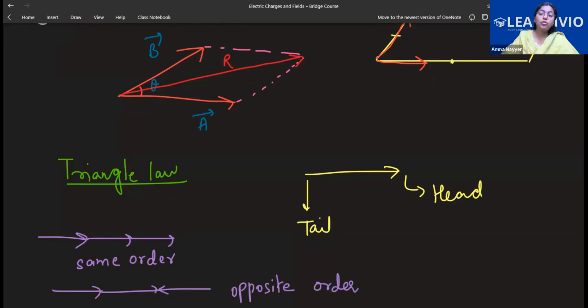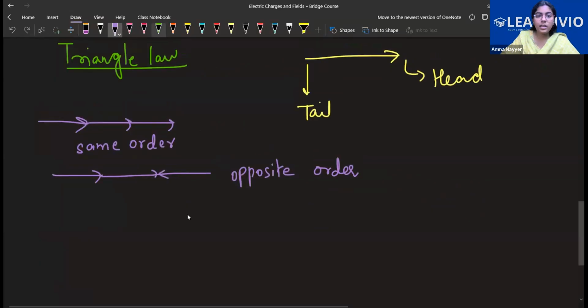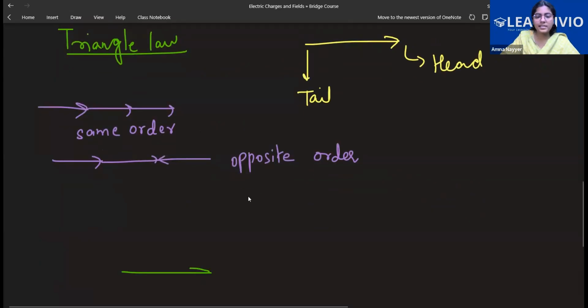Now, if you have two vectors in the same order, it will look like this. One vector like this, one like this. See, they are not coinitial. Look, the starting point is not the same. For the starting point to be the same, tails should coincide. But right now, it is tail to head and then tail to head, which means they are in the same order. If you see such a case, then you apply the triangle law, where coinitial vectors are not valid. Here, let's say the angle between them is some angle theta.